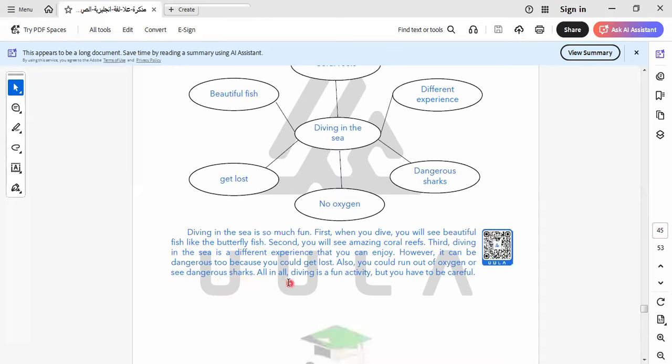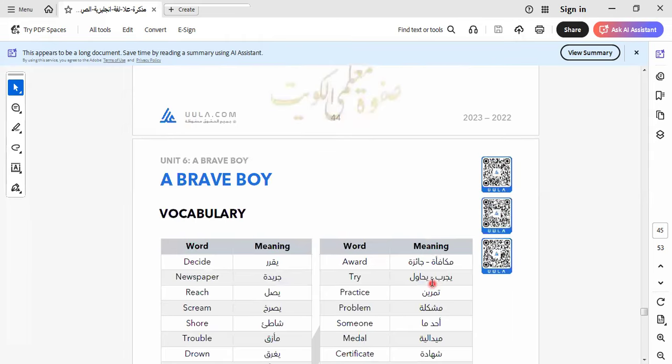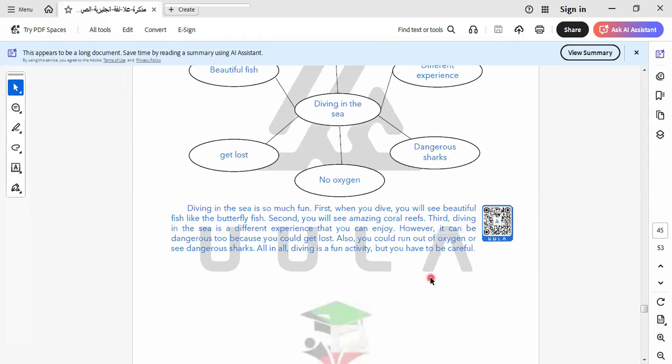All in all, this is the concluding part of the paragraph. So here is the topic sentence, here is the supporting sentence, and this one is called the concluding sentence, the sentence that I end or close the paragraph with. It will be: All in all, diving is a fun activity, but you have to be careful. So you can dive, but you must be careful and you must train well to be able to do this sport.